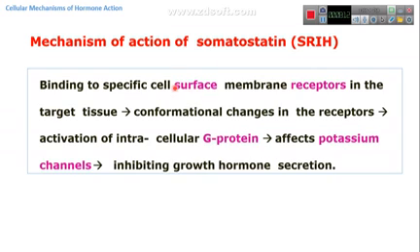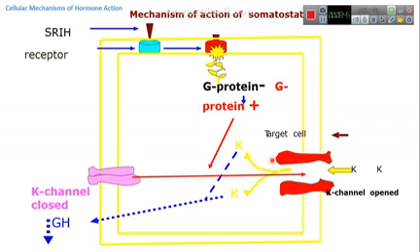For somatostatin also, its receptor is on the surface of the cell membrane, and it will cause conformational changes in the receptors that lead to activation of G protein and an effect on potassium channels. But this hormone is different from growth hormone releasing hormone in that it inhibits growth hormone secretion from the pituitary gland, while growth hormone releasing hormone leads to stimulation of secretion of growth hormone.